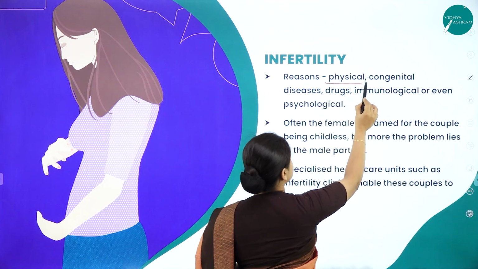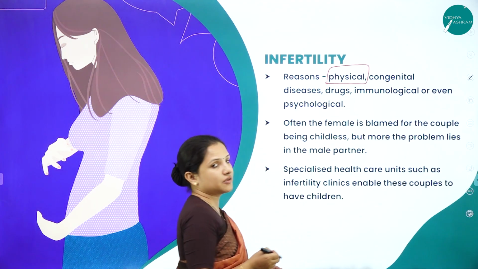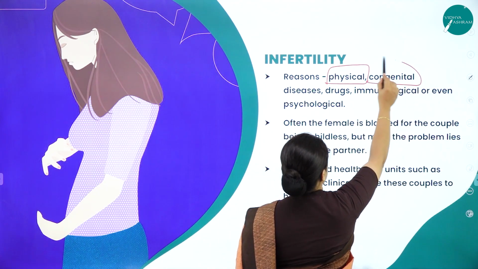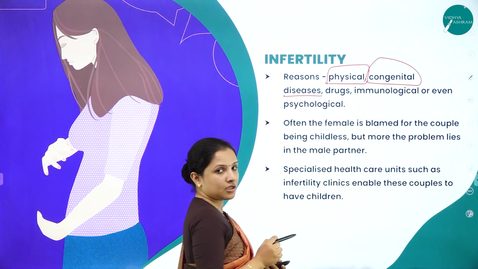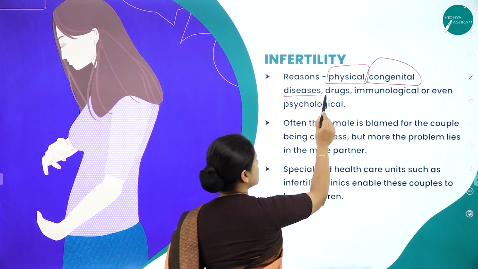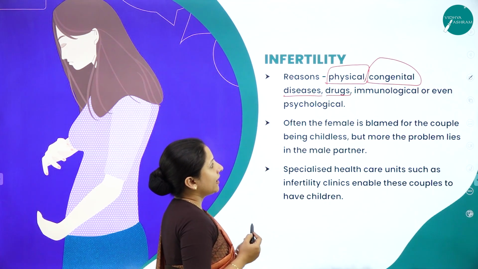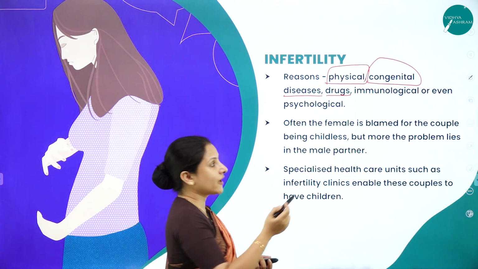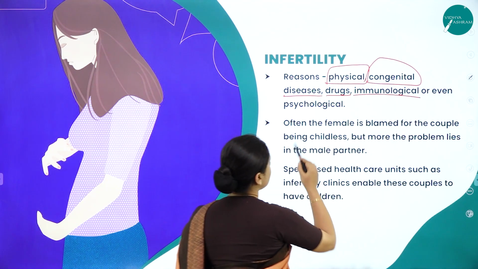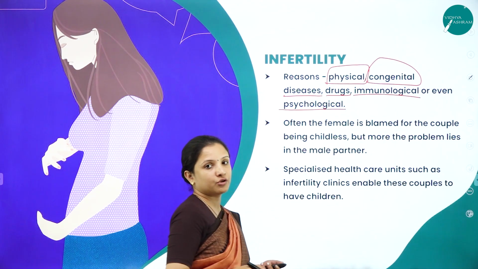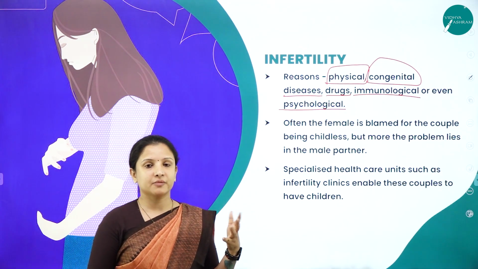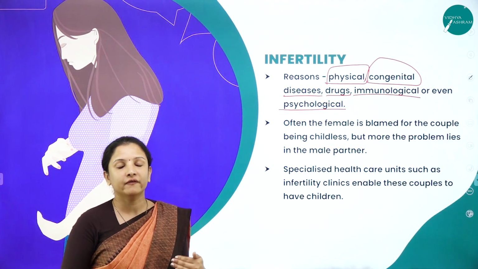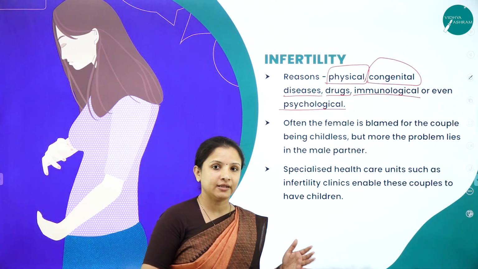One is physical. Too much physical activity can lead to infertility, and some congenital diseases can lead to infertility. Use of some unwanted drugs can lead to infertility. Infertility can also be immunological, because of the way our immune system is functioning, or it can be psychological, because if we take too much stress, it will also lead to infertility. So we always need to maintain our cortisol levels.